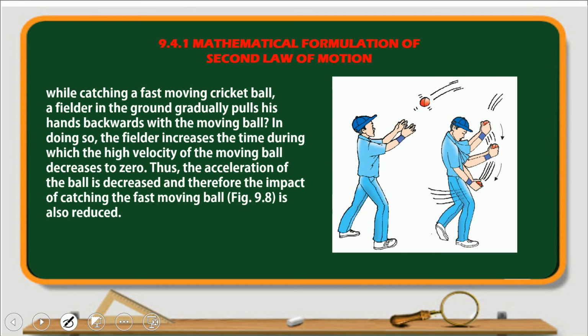Understand? So that the fielder will not get hurt. Otherwise it is obviously not possible to take the catch directly. That's why sometimes the fielder leaves the catch, and the spectators say he left the catch, but we never understand what position he was standing in. Sometimes he cannot take it directly. Once he gets to the proper position, only then can he take the catch properly. Otherwise it will hurt him. Understand?